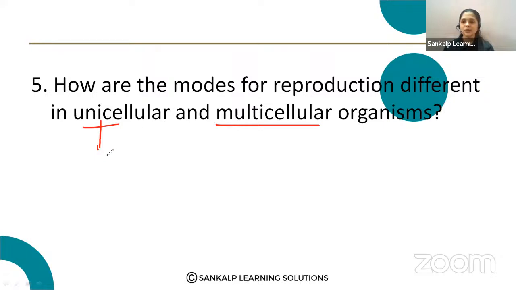Unicellular organisms have a single cell that performs all the activities, and multicellular organisms have more than one or two cells, or millions of cells, we can say. So let us see the difference between the modes of reproduction in unicellular and multicellular organisms.